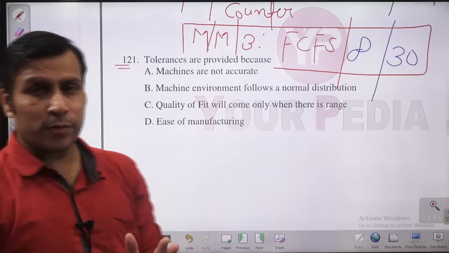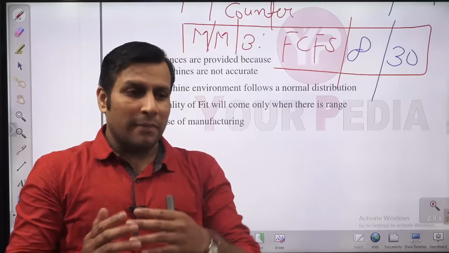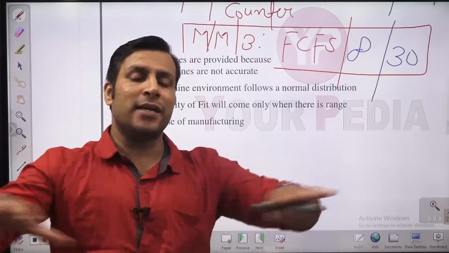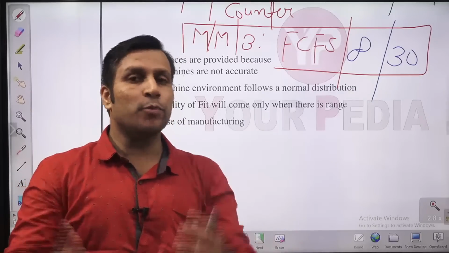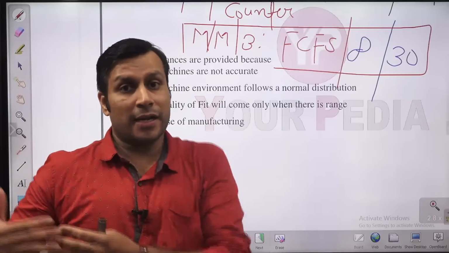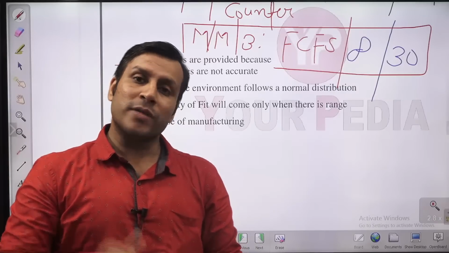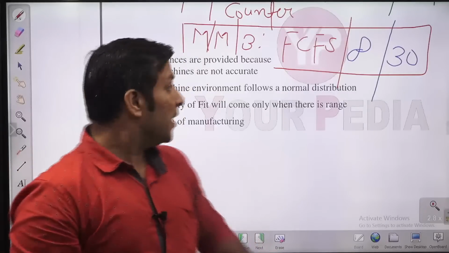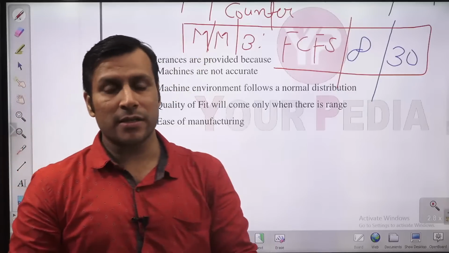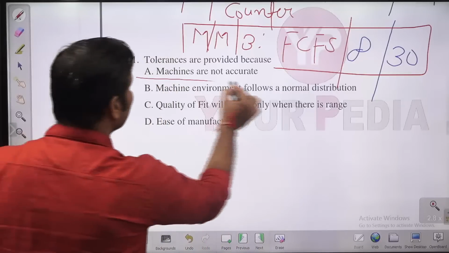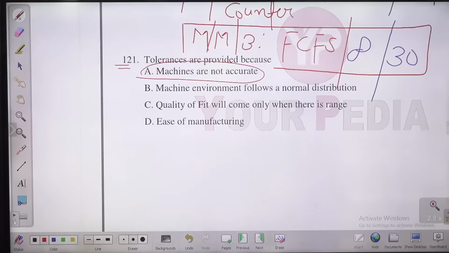There are two major reasons for providing the tolerance. First, actually every time an ideal setting is not feasible, because the operator is carrying out some kind of setting on a machine, and that is not possible every time. Because of the human factor, there is variation due to the operator efficiency in providing the ideal setting every time. Second, the machine also has some inaccuracies in developing the same component every time. So the right answer for this looks like A. Machines are not accurate.